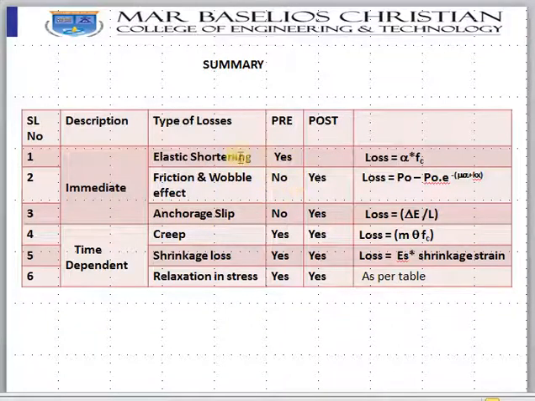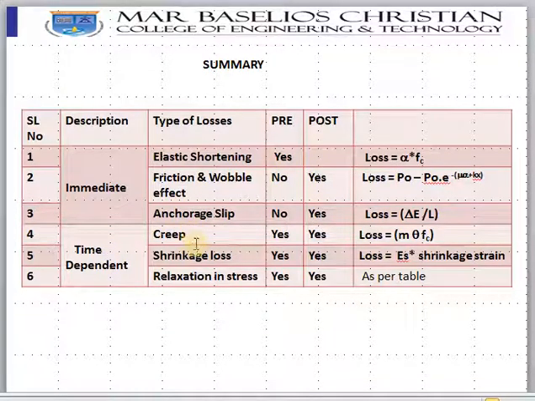Elastic shortening happens mainly in the pre-tensioning process, and it happens in post-tensioning also if the tendons are stressed one after another. If they are stressed together, there is no loss due to elastic shortening. Friction and wobble effect is not there in pre-tensioning, it will be there only in the post-tensioning process. Anchorage slip is also the same, it is a case of post-tensioning.